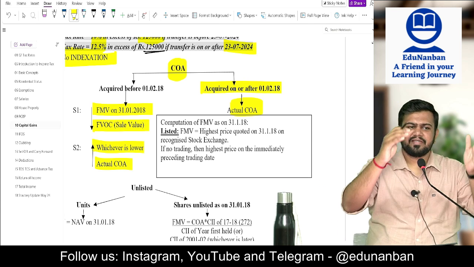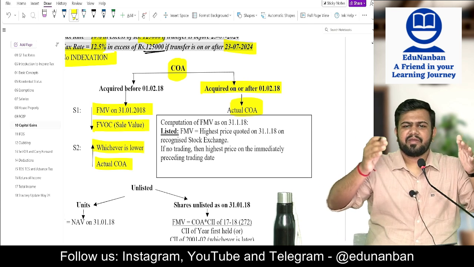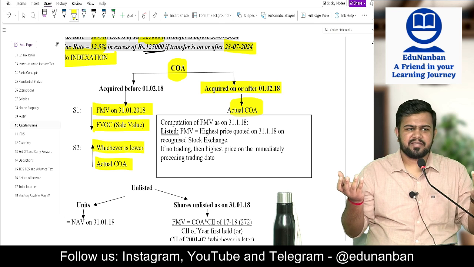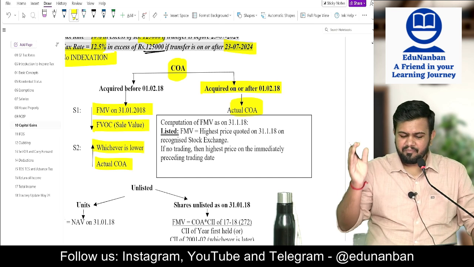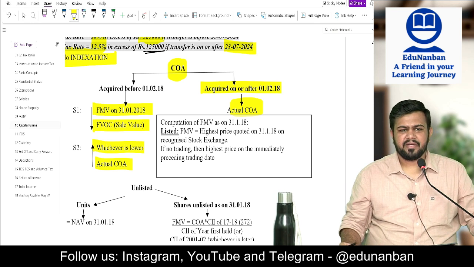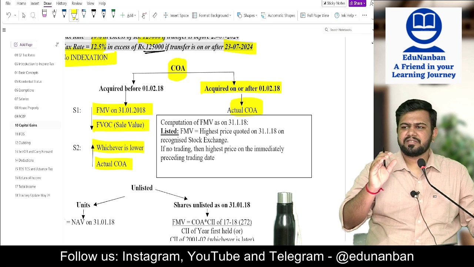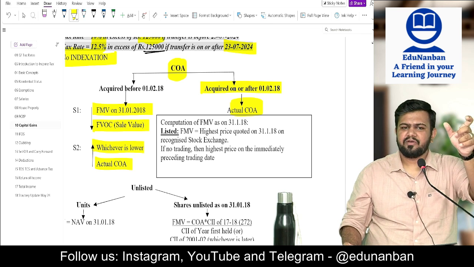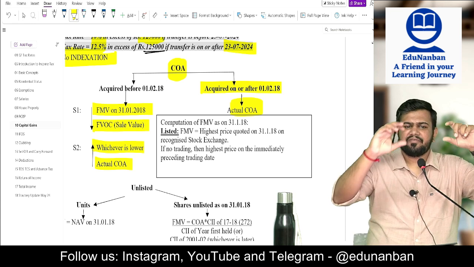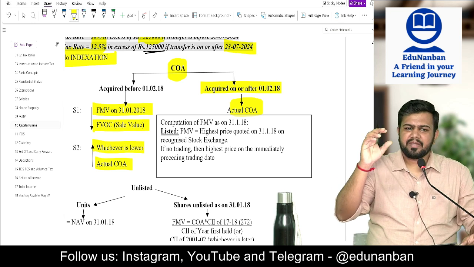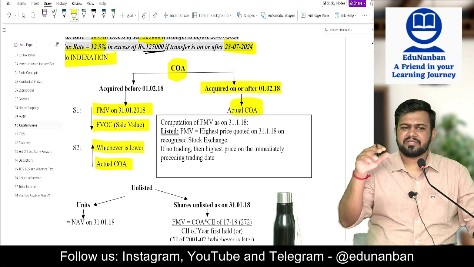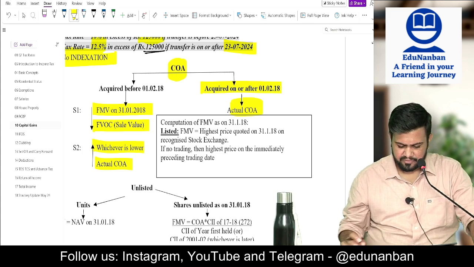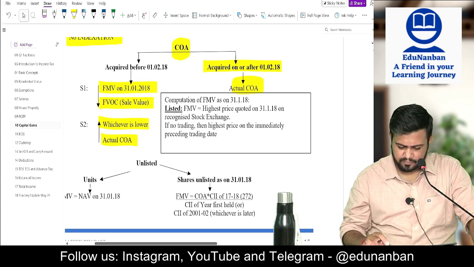If it is purchased on or after 1/2/2018, just take the purchase price. Purchase price is only the cost. Before 1/2/2018 only you have to worry. If it is before 1/2/2018, then take the fair market value, compare it with the sale price, whichever is lower, then this lower amount or actual cost, whichever is higher, will become your cost of acquisition. Okay.